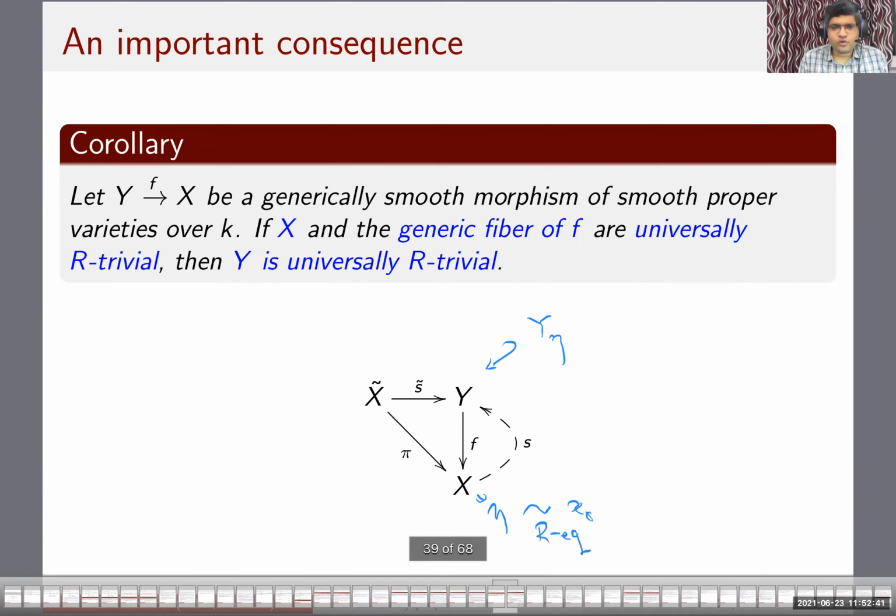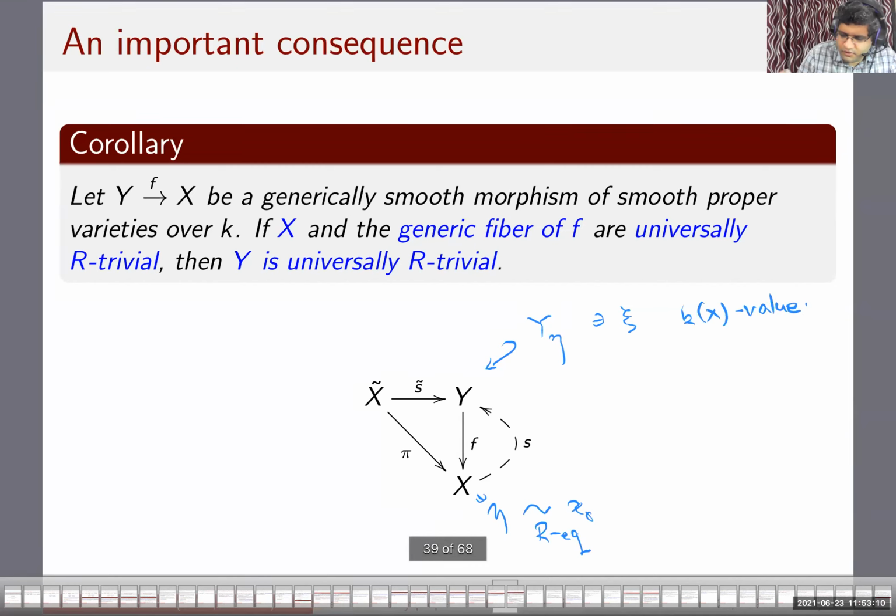And since y eta is also universally R-trivial, applying the characterization to y eta, we know that y eta contains some function field valued point. I'll just say this point is k(X)-valued.